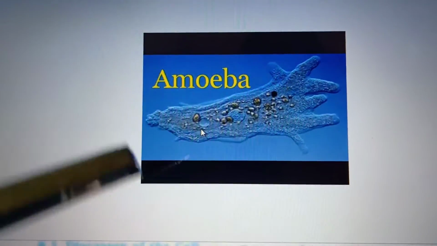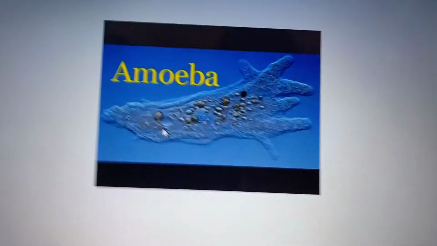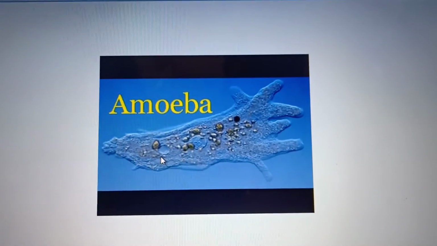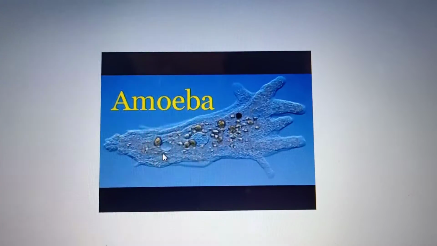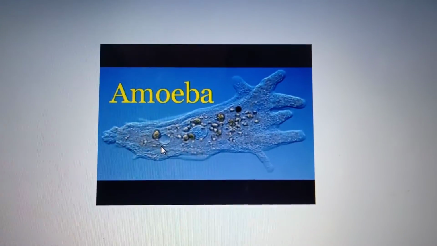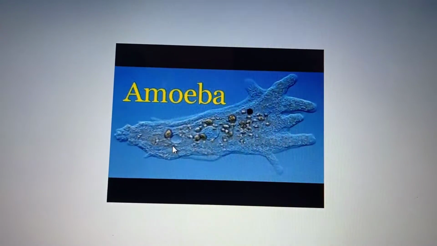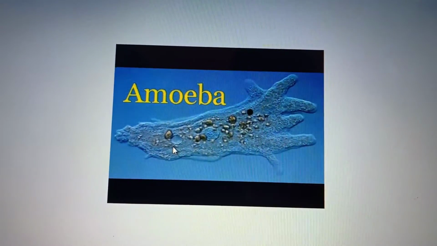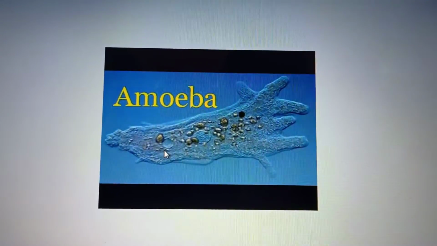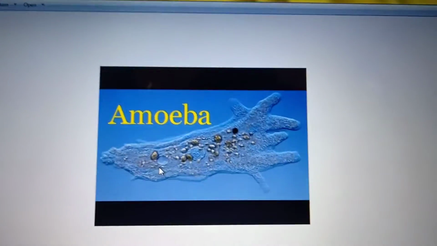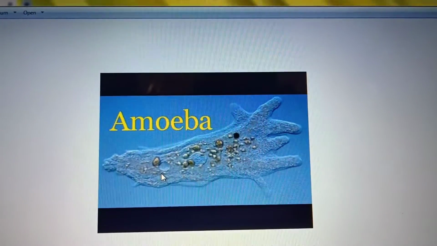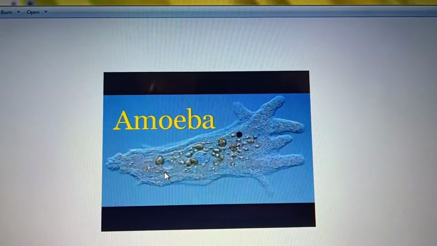But in the case of a single cell organism like amoeba, it captures food, digests food, respires, excretes, grows and reproduces. Everything is done by a single cell. That is the difference between multicellular and unicellular organisms.